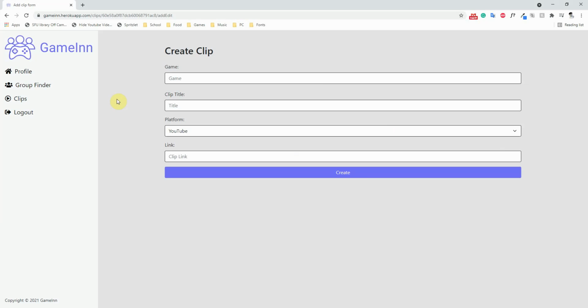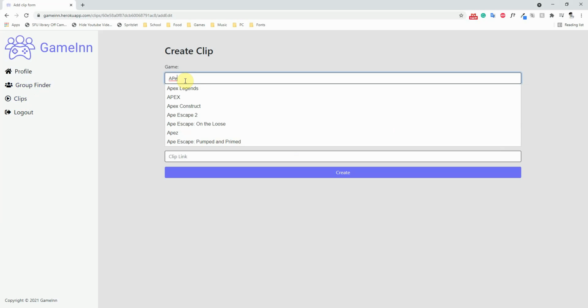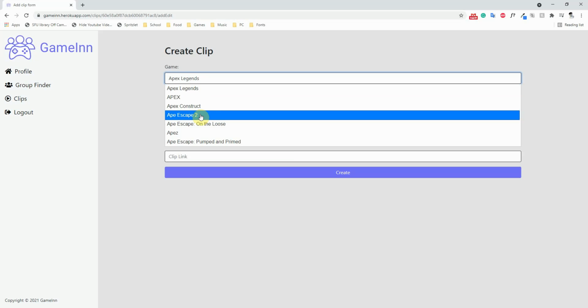Then for both Group Finder and Clips, there are the games. When you type in, let's say, Apex Legends here, once you type in the first two letters, it'll pop up, and this comes from the Twitch API. Originally, it was supposed to be the IGDB API, but we found out that had a lot of user content.